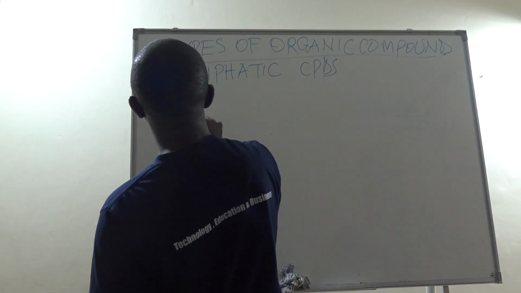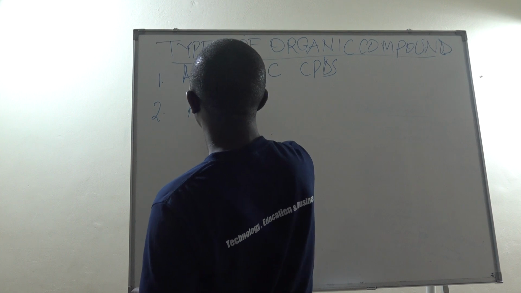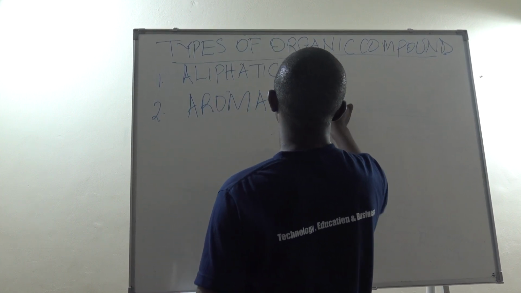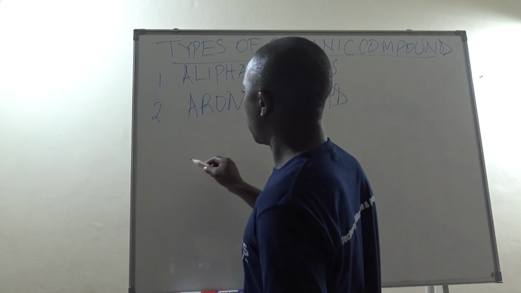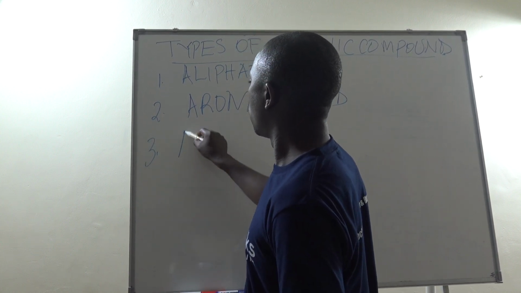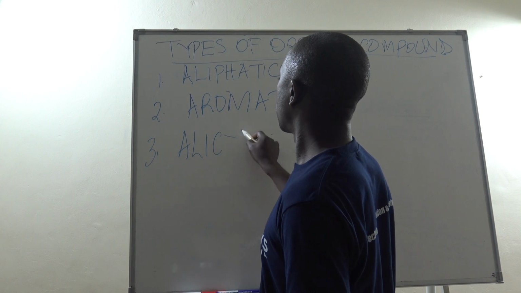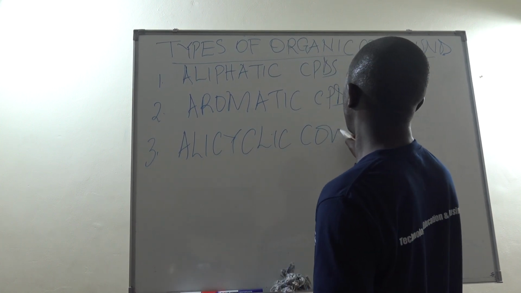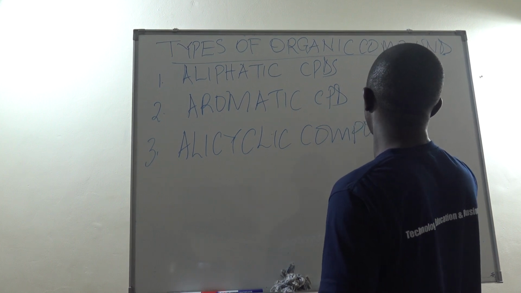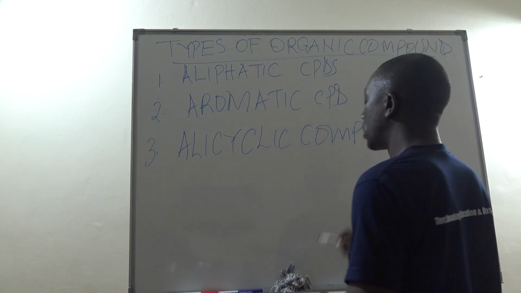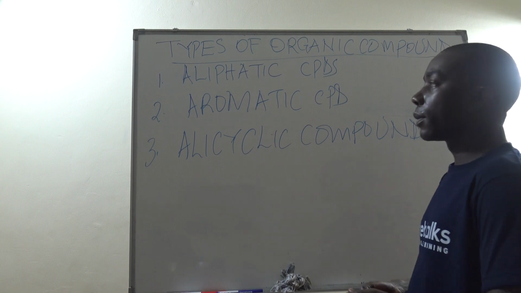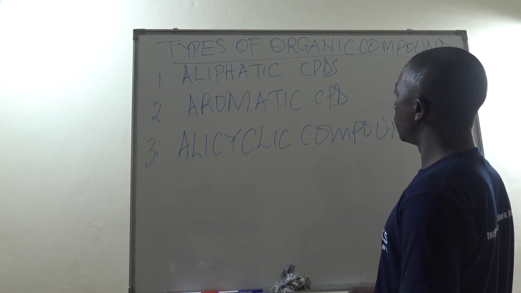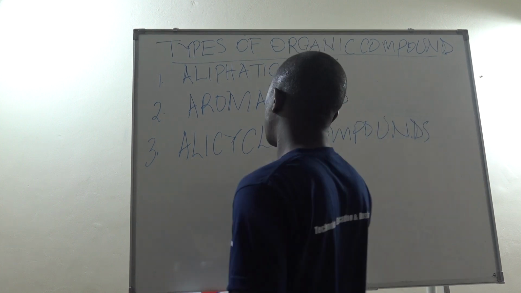Number two, we have aromatic compounds. Then number three, we have alicyclic compounds. Those are the major three types of organic compounds that we have. Now we can look at the details of each one of them.